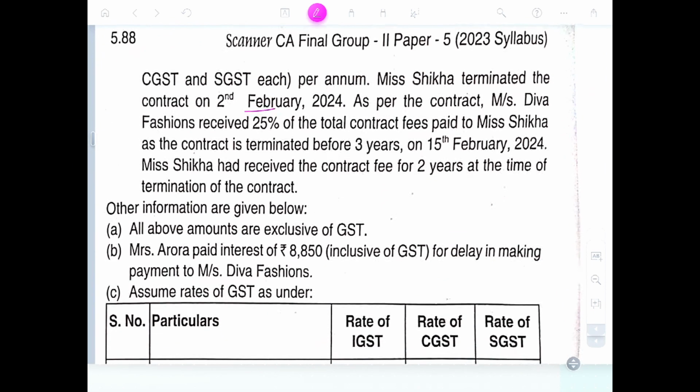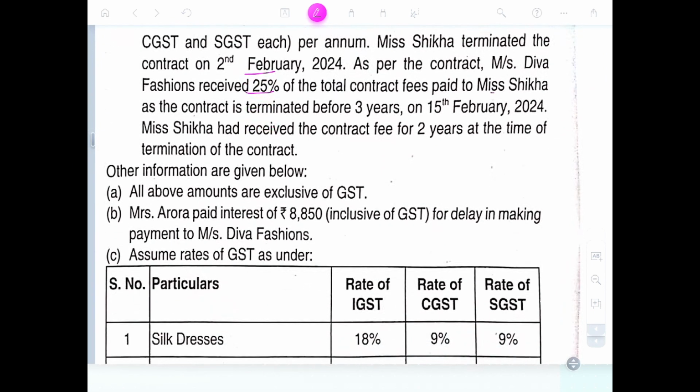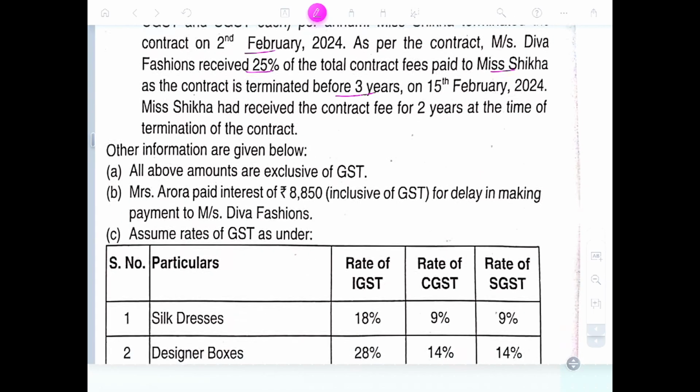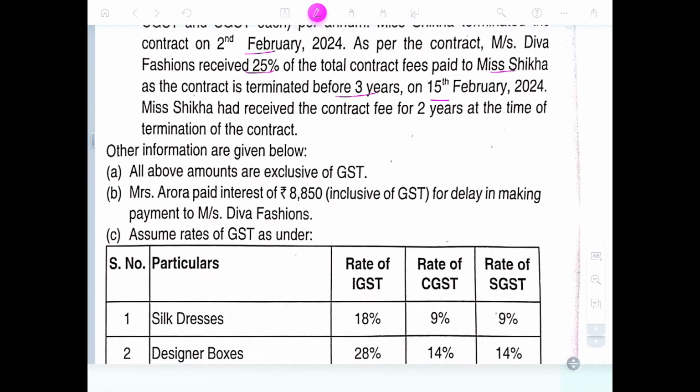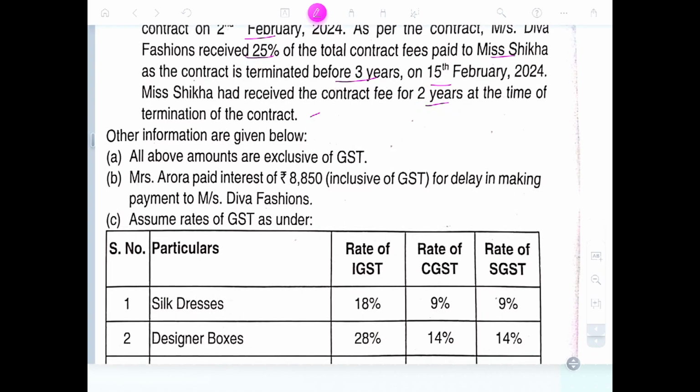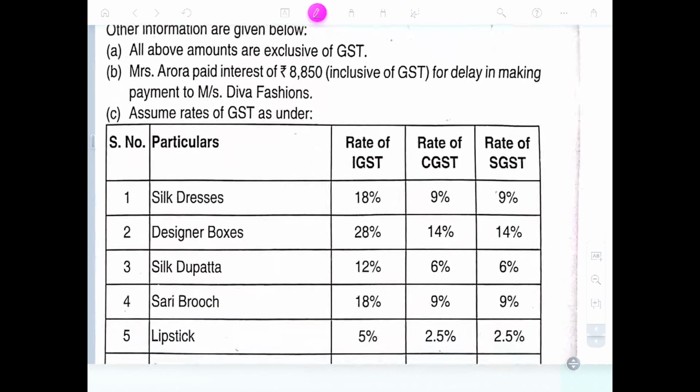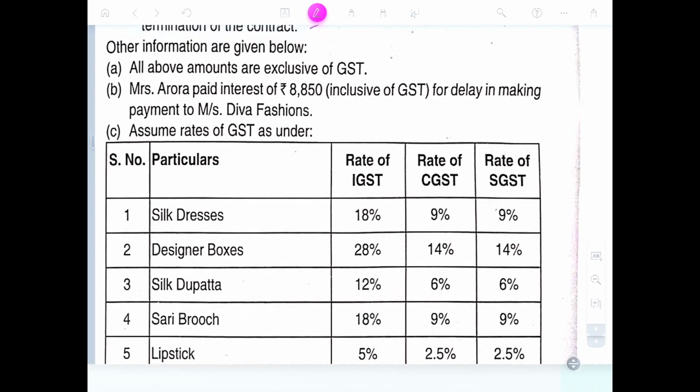As per the contract, Mrs. Deva Fashion paid 25% of the total contract fees to Mrs. Swikika as the contract is terminated before 3 years, and she received the contract fee of 2 years at the time of termination of the contract. Okay. All the above amounts are exclusive of GST, which is all paid, interest of 8850 on delay of making payments to Mrs. Swikika. Okay.